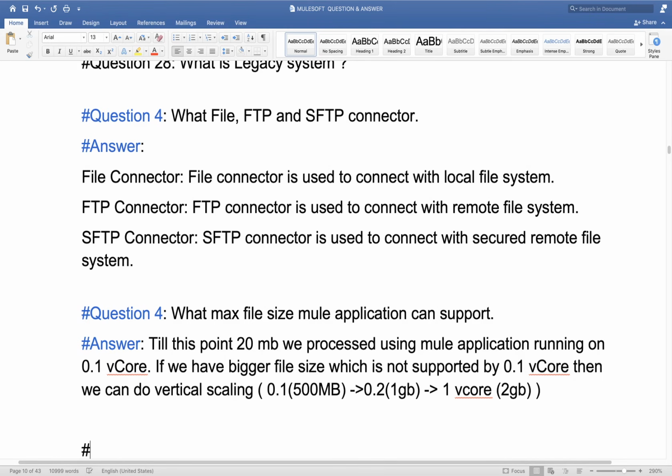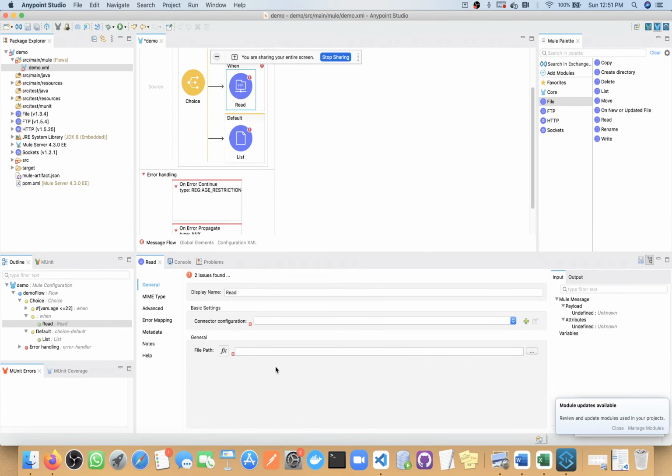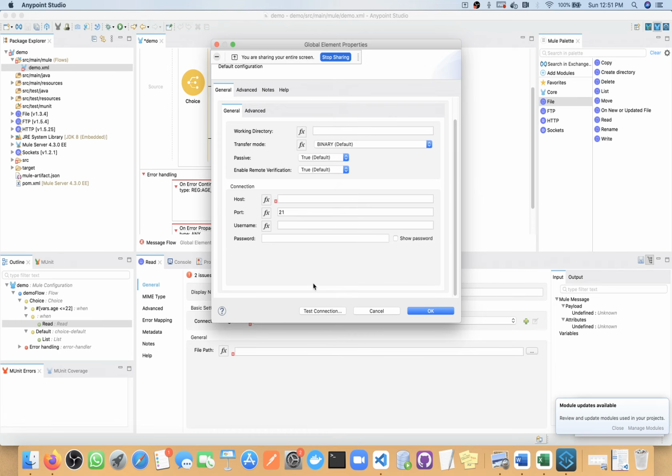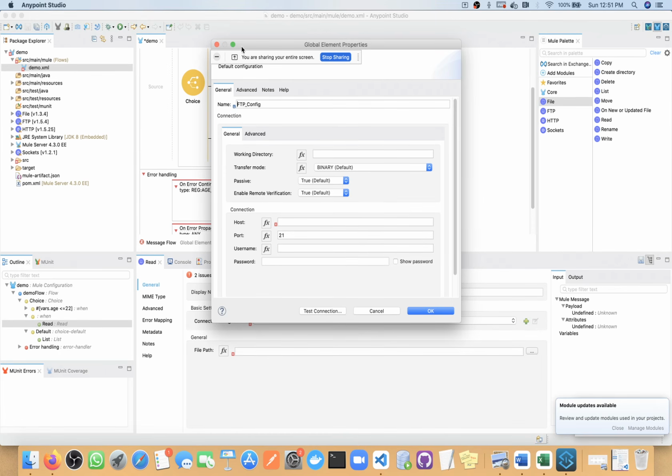Now someone asked what is polling frequency and all in this file connector. File pattern also. Okay, that will come in the advanced section.